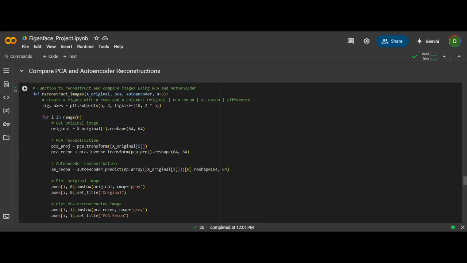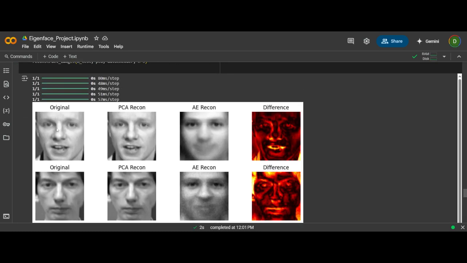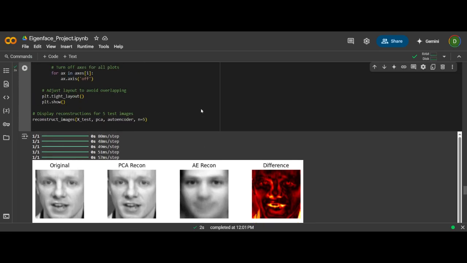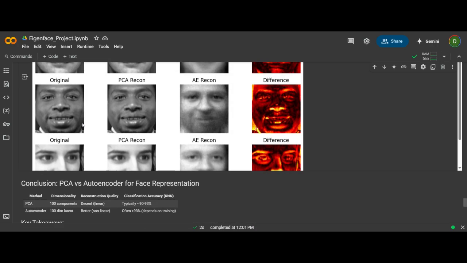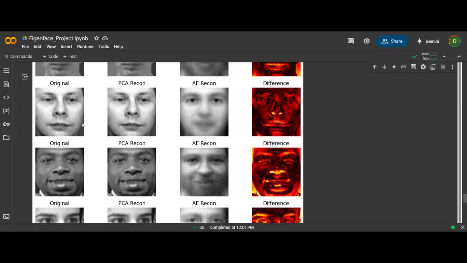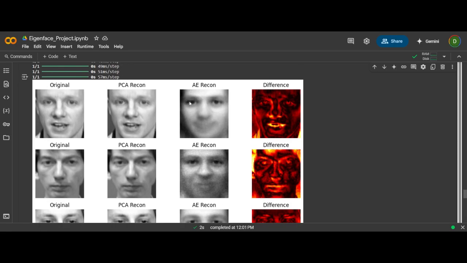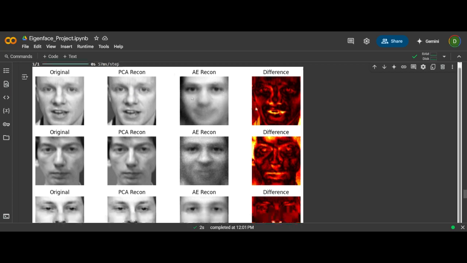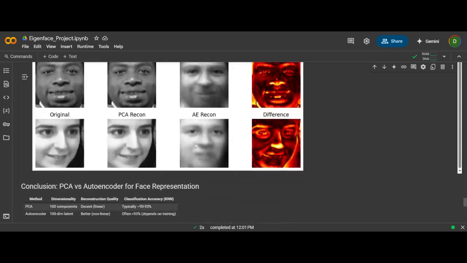Now, in the next step, we have compared the results of PCA and autoencoder. So this is the original face, this is the face reconstructed with the help of PCA, and this is the face reconstructed with the help of autoencoder. Similarly, these are the five test cases we have considered. And in the next step, we have plotted the difference in the face recognition of both PCA and autoencoder. That is plotted here. So that is the thing we have done.